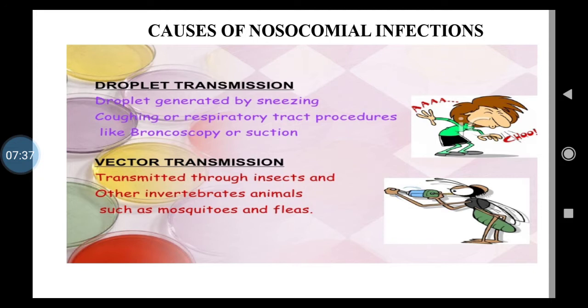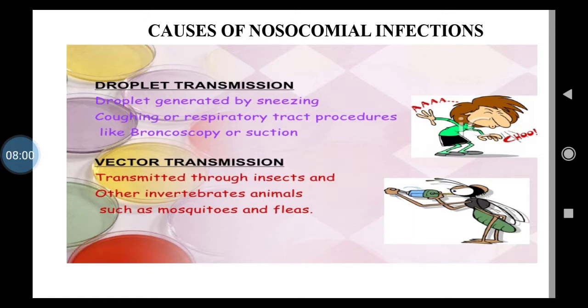Now we will see the causes of nosocomial infections, isn't it? One is droplet transmission, isn't it? So droplets generated by sneezing, coughing or respiratory tract procedures like bronchoscopy or suction, isn't it?